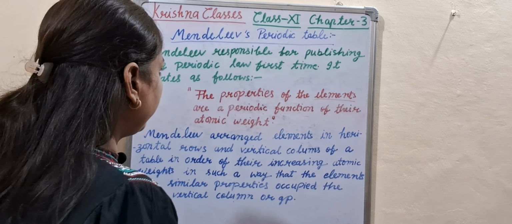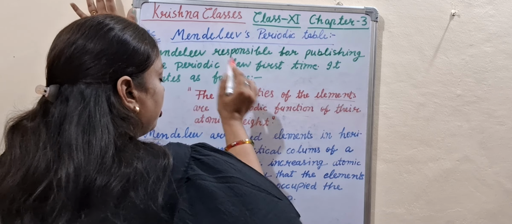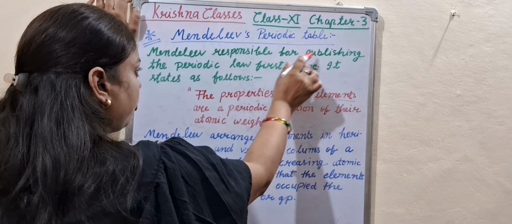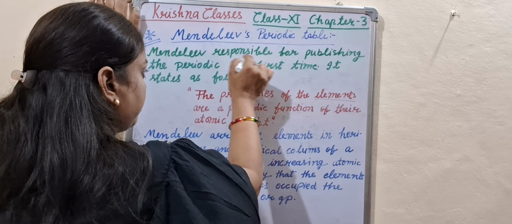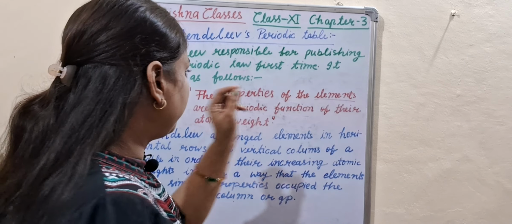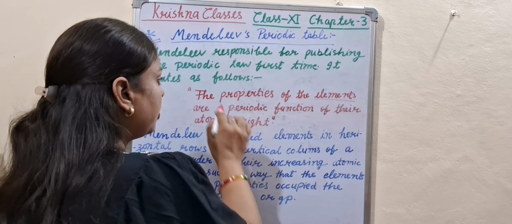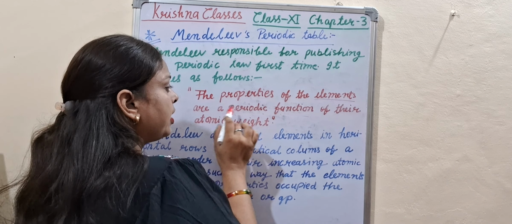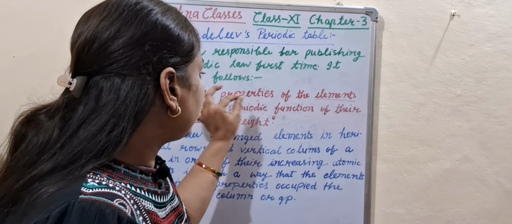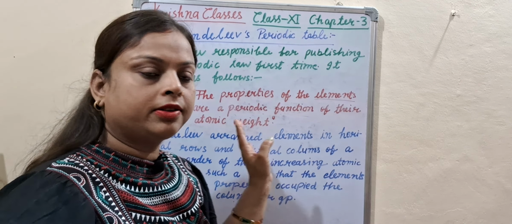What is the Mendeleev's periodic table? Mendeleev is responsible for publishing the periodic law for the first time. What is the law? It states as follows: the properties of elements are a periodic function of their atomic weight. It means the properties depend on the atomic weight of those elements.